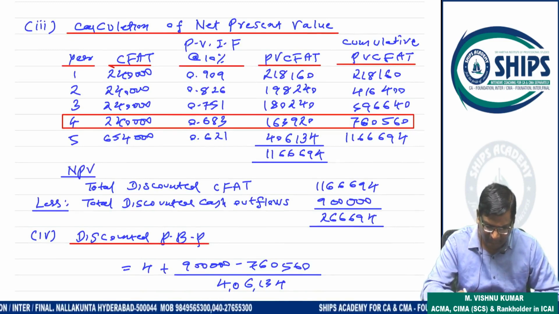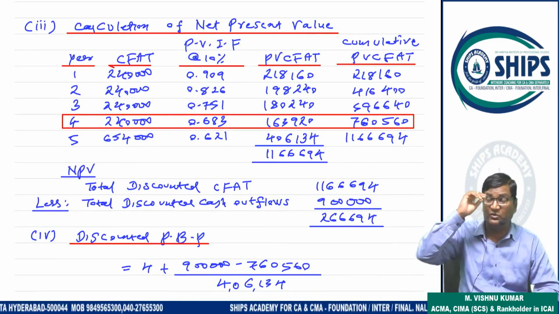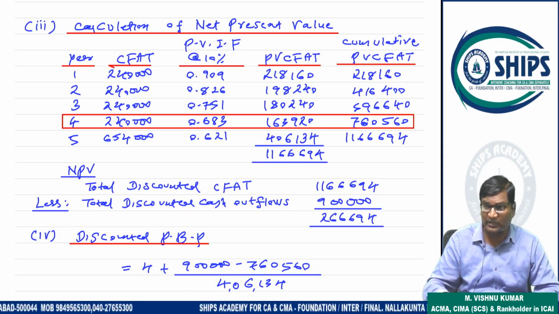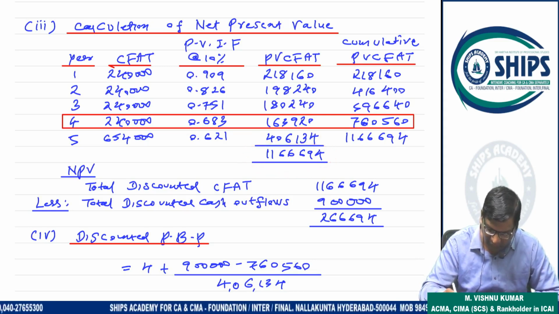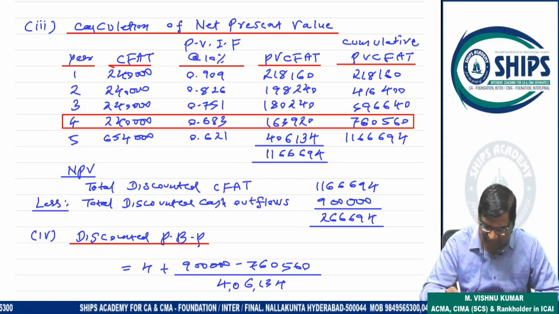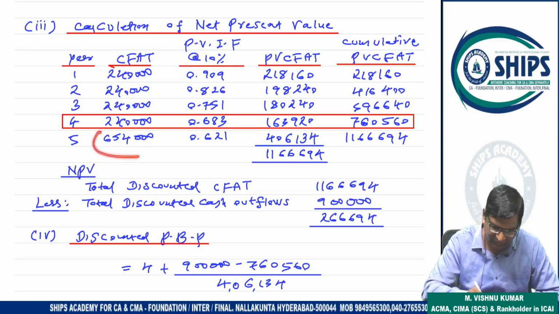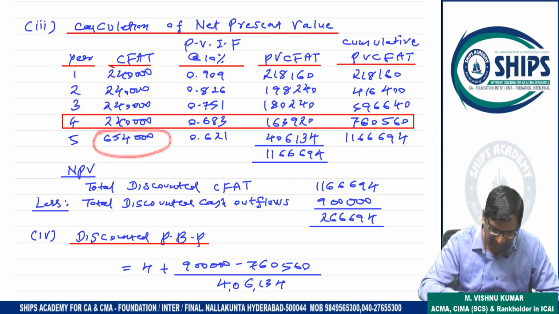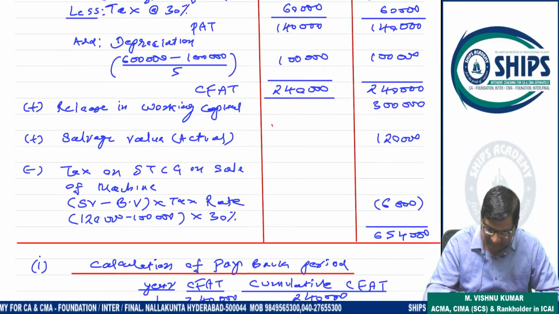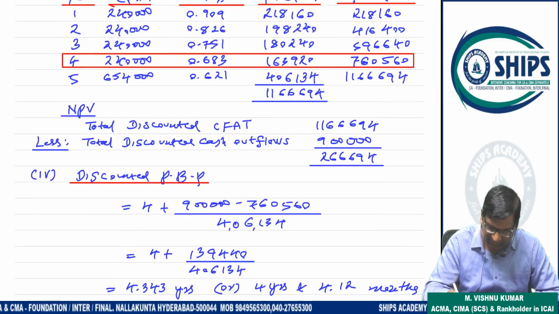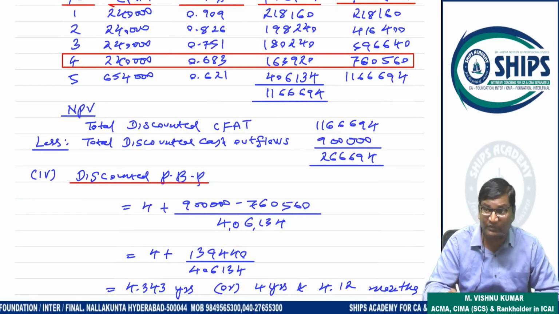Now net present value. Net present value we have to calculate according to 10% cost of capital. So net present value is what? Discounted cash inflow minus discounted cash outflow total. Accordingly we calculated the discounted cash inflow here, 11,66,694. Outflow is 9 lakhs. So 266,694. Last year cash inflow is important. This is 654. Already we understand here. So net present value is 2,66,694.